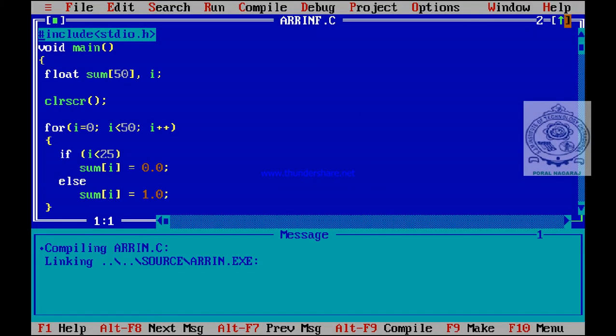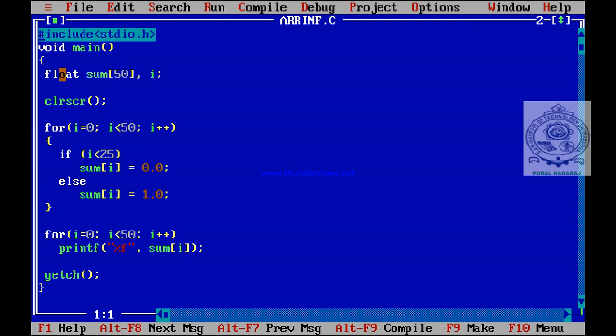See here, you can observe the same program, void main, float sum[50], which means the array name is sum, the data type is float, and the size of the array is 50. 50 memory locations are reserved to store 50 values of data type float, and I am going to use a for loop, and the for loop uses variable i. Loop variable i is declared as data type integer. It should be of data type integer.